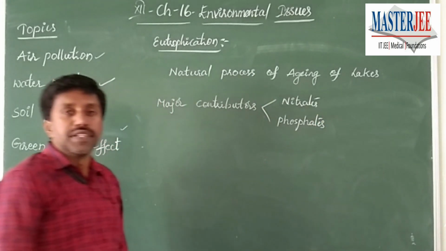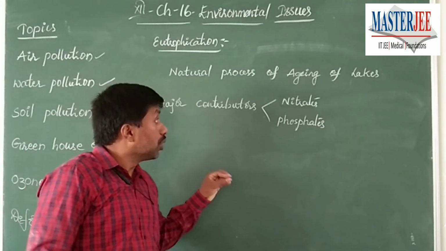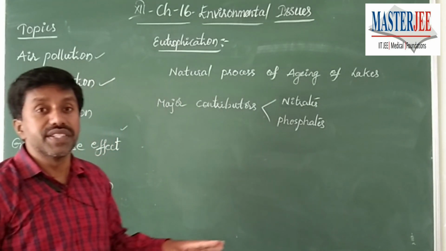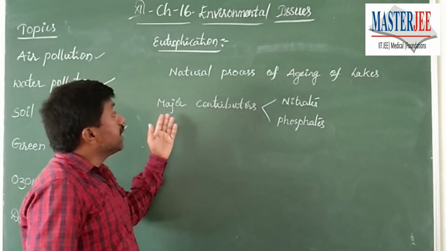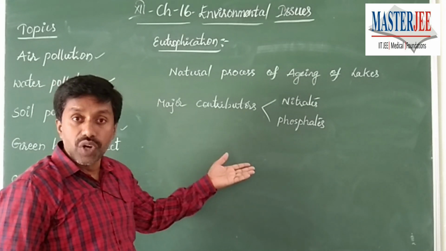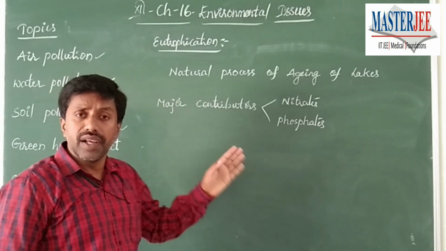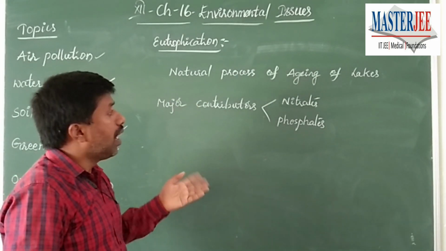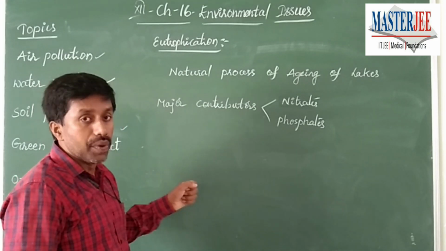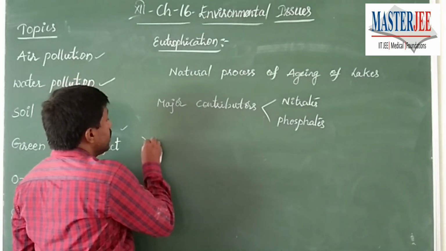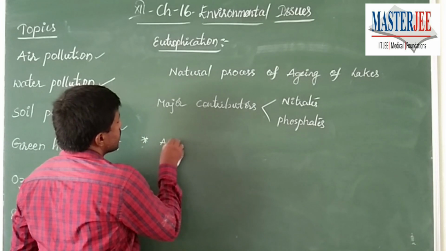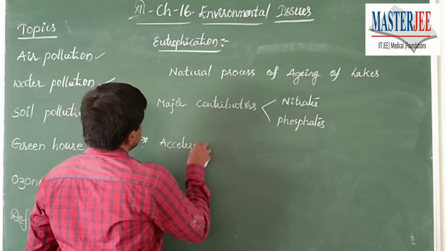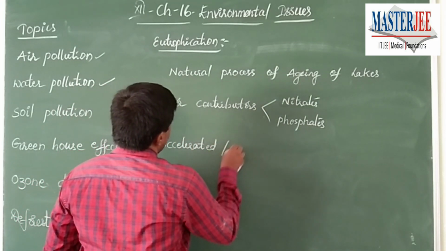When nitrates and phosphates pollute the water body, there is a chance for accelerated aging of the lakes. Naturally, a lake gradually becomes a land area. That is a natural process. But when human interference occurs, that is accelerated, or cultural, eutrophication.